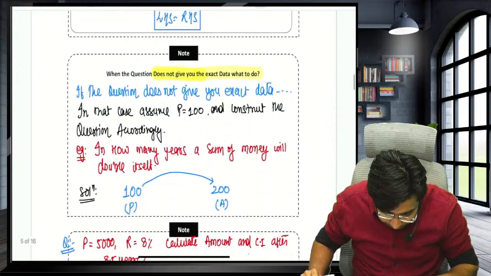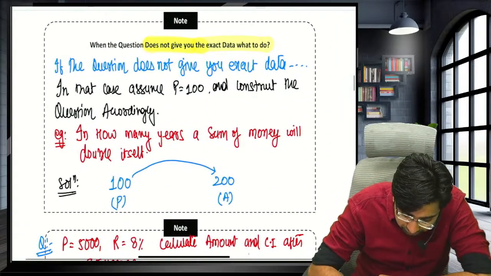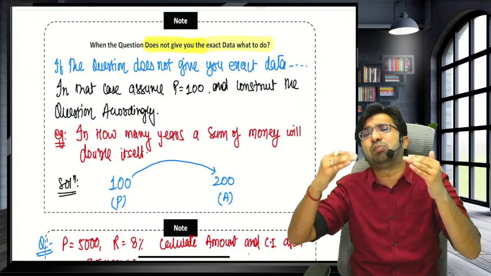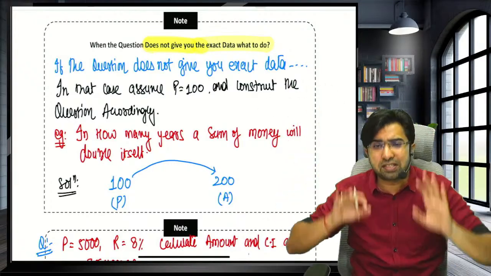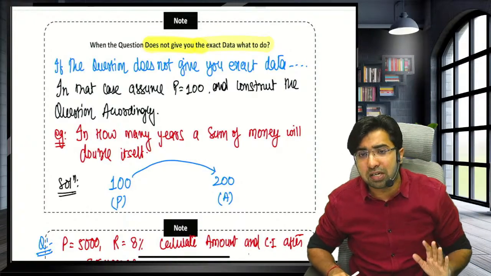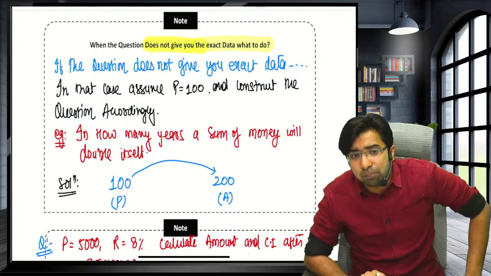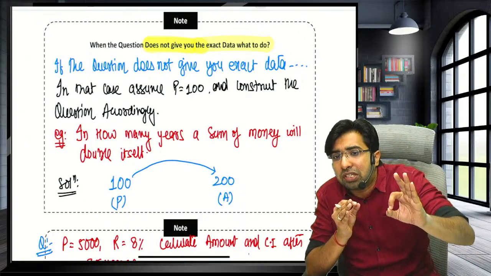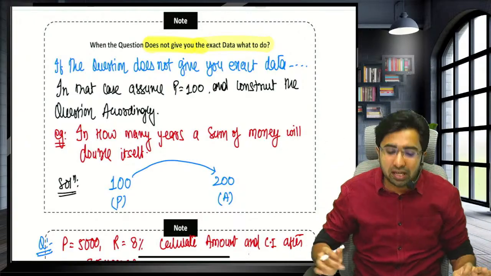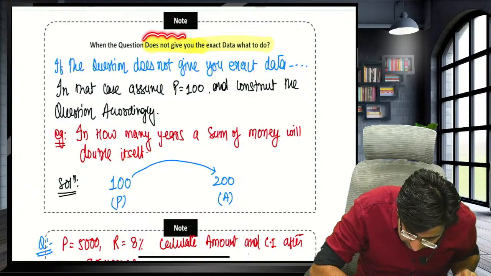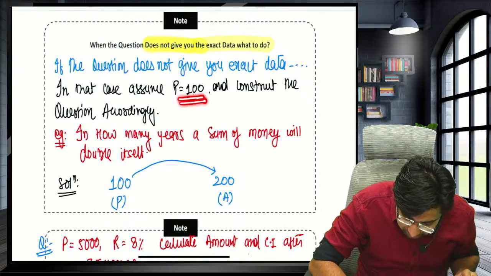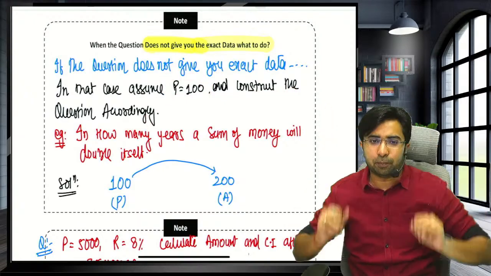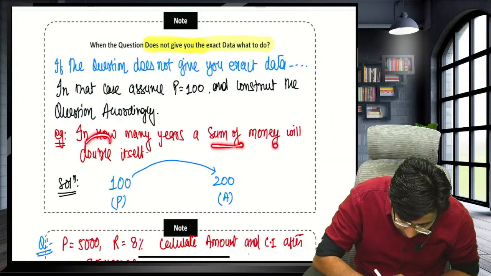Okay, sir. Now, note. Sir, when the question does not give you exact data, guys, if the question does not give you exact data, but question says in how many years the population of town will double itself, triple itself, or it will increase by 40%. But the question is silent regarding what was the population in the beginning of that year. Guys, in that case, I am saying note. If the question does not give you the exact data, in that case, take the principal as 100 and construct the question according to yourself. In how many years the sum of money will double itself?